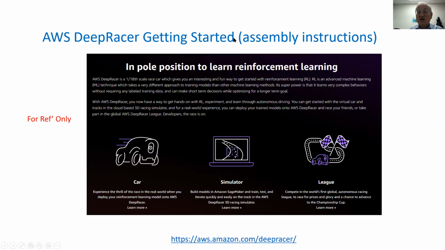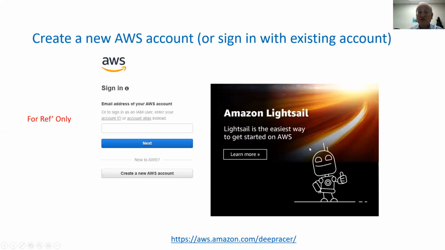And then getting started, in addition to the assembly instructions, we see here that we could have a simulator. Once we assemble the car, we have a simulator that we can program the reinforcement learning into the car using Python, and then test the simulation online. When we're done, then we could join the league, download the program into the car, and then go pretty much all over the world where Amazon is setting up competitions.